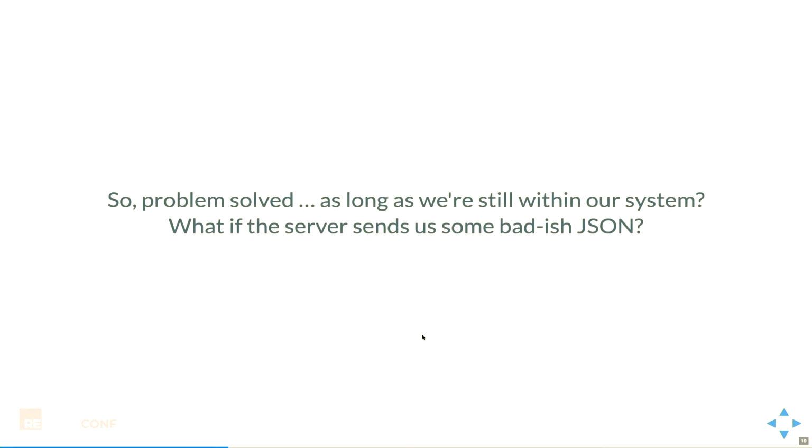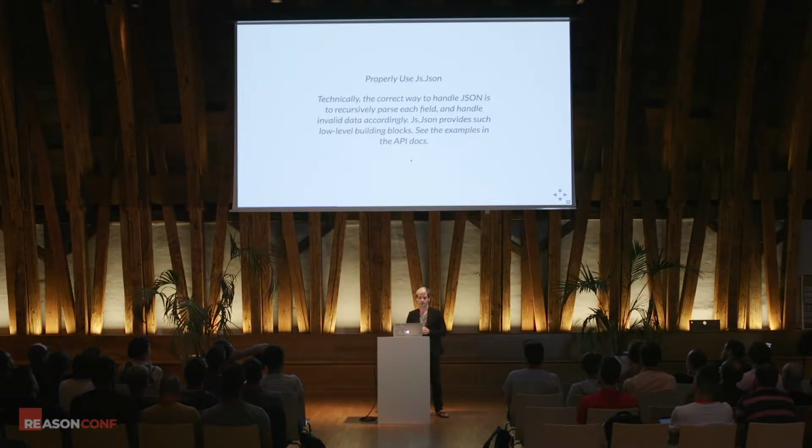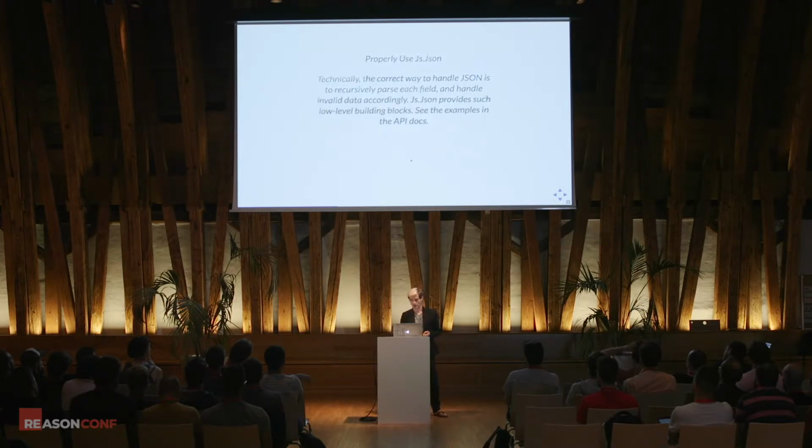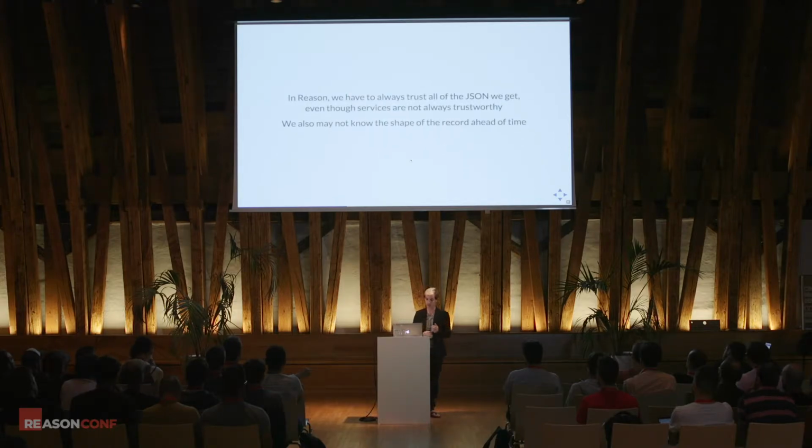So one of the challenges, actually, inside of BuckleScript, they have a section on JSON in the docs, in the manual, and it has this caveat. It's in bold, and it says, technically, the correct way to handle JSON is to recursively parse each field and handle invalid data accordingly. Yeah, that is not going to happen. No one is going to do that. I don't know if you saw that code I wrote. I was not handling invalid data properly. I was throwing exceptions, runtime errors everywhere. So really, the truth is, in reality, we have to trust the server sending us the correct JSON.